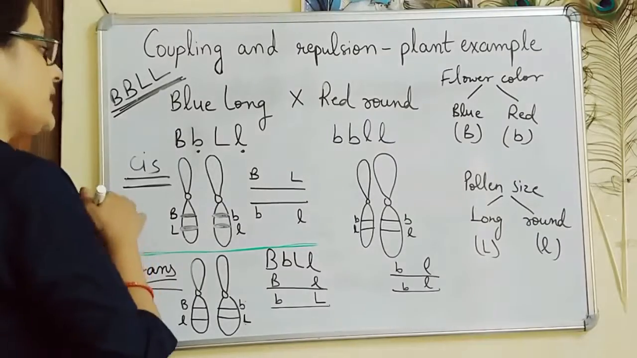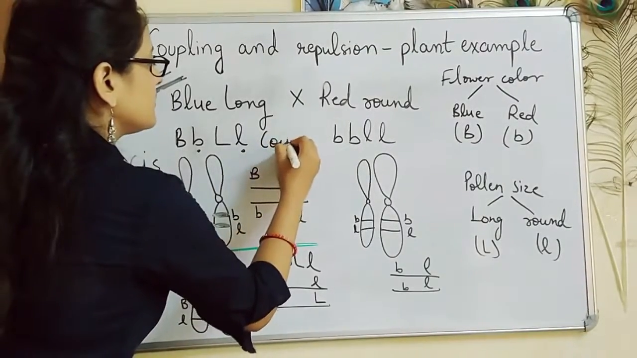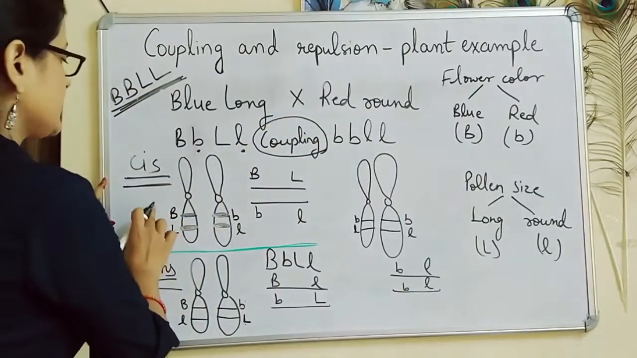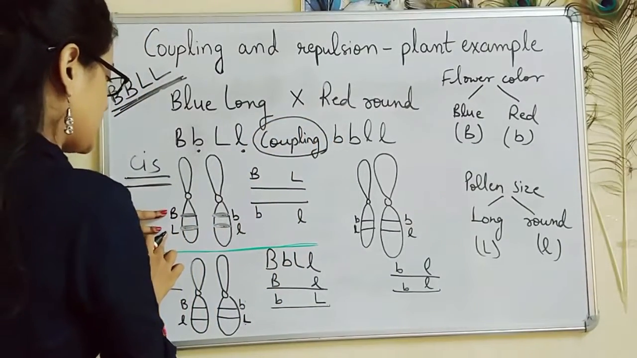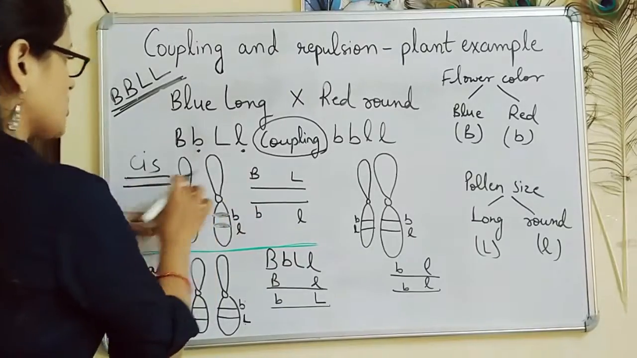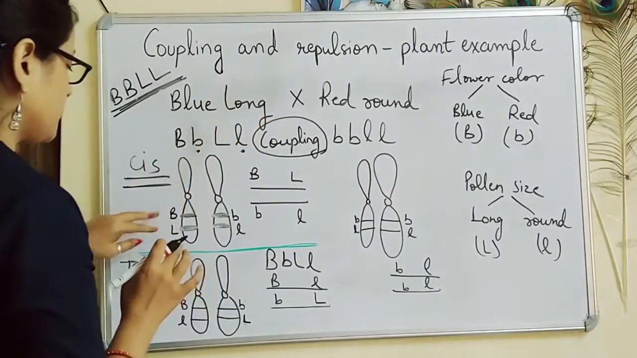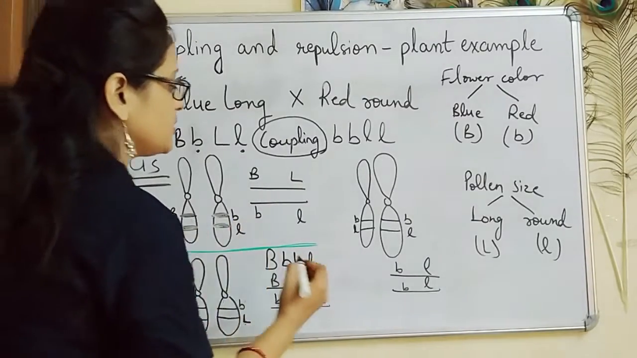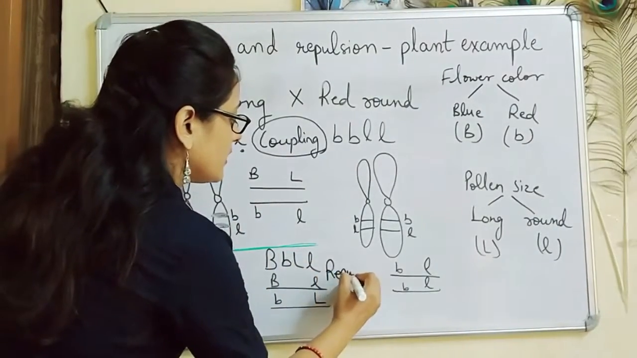Cis arrangement is called coupling, that is cis arranged genes, that is dominant alleles when present together. This arrangement is also called coupling arrangement. When the dominant allele is present along with recessive allele, this arrangement is called repulsion arrangement.